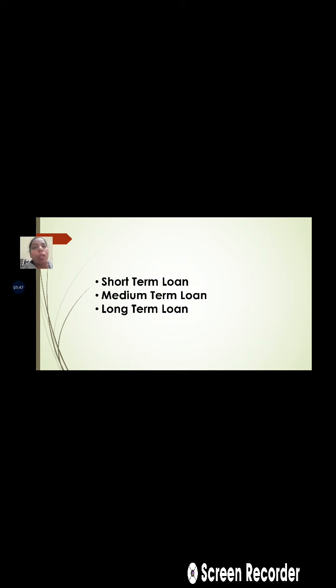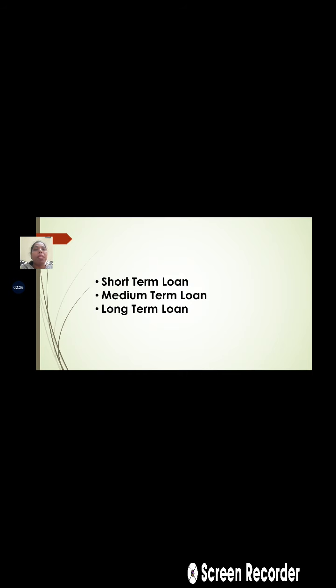When we are talking about the short-term loan, this is the loan which is provided for the short-term needs of the farmers. It means the day-to-day needs of the farmers, and this loan ranges from 1 month up to 15 months. Particularly this loan is taken by the farmer for buying fertilizers, seeds, pesticides, and for making wage payments to the farm workers. So this is the short-term loan.